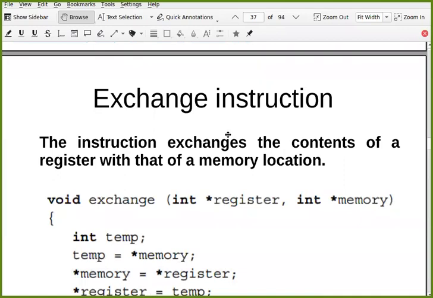So there is another such machine instruction that is called the exchange instruction, which is very similar to the previous one. The instruction exchanges the content of a register with that of a memory location. Now, instead of putting a direct value or something like that, it will simply perform an exchange of register and memory value.